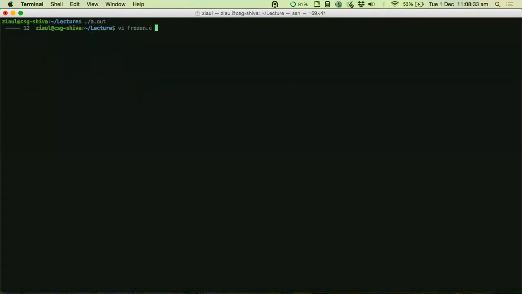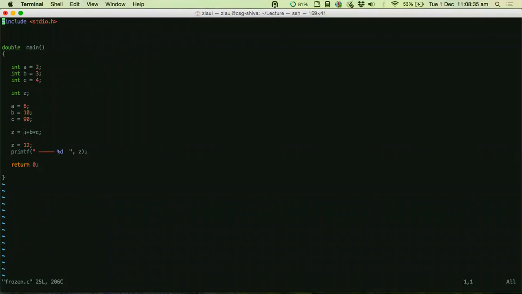Whatever value was there in Z, which was the output of this expression, got completely overwritten by this new value 12, because I am writing to the same location where I stored the output before. So now, variables are clear, right? At least the starting point about variable declaration, initialization, and where and how do you use variables.